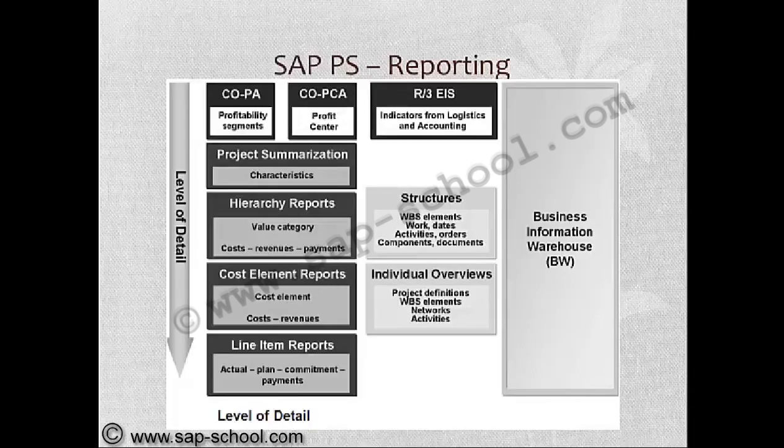In the hierarchy reports, structures like WBS elements, work, dates, activities, orders, and components will be available. In the individual overviews, we have project definitions, WBS elements, networks, and activities. So this entire information is always available with the BW.